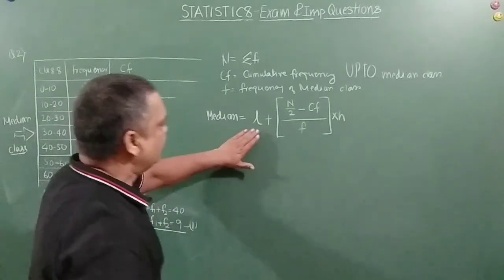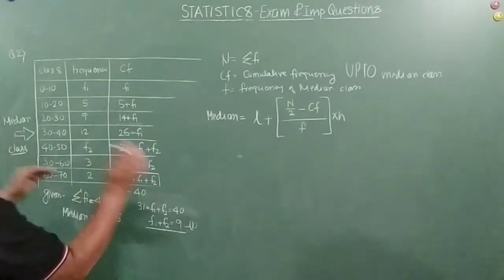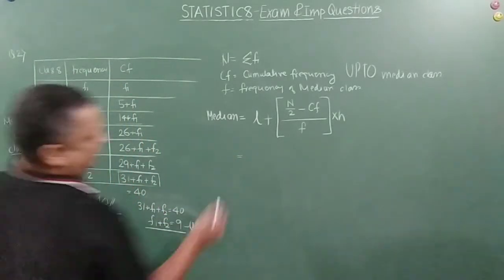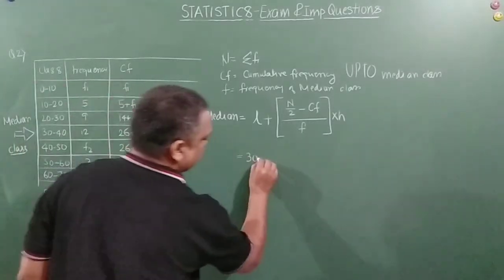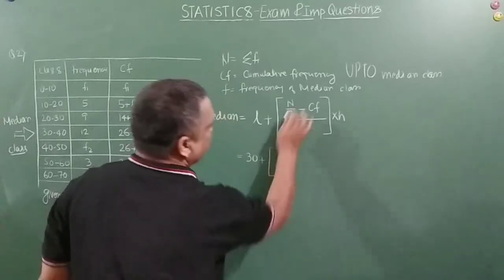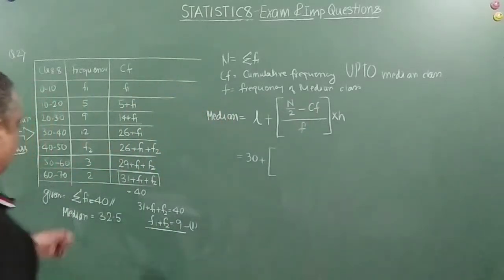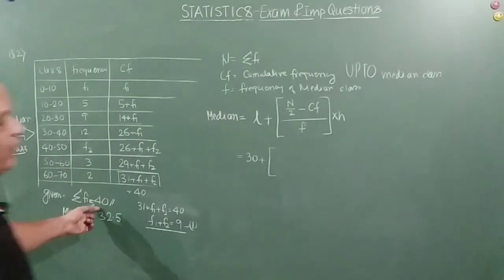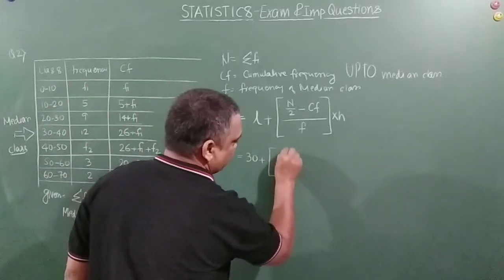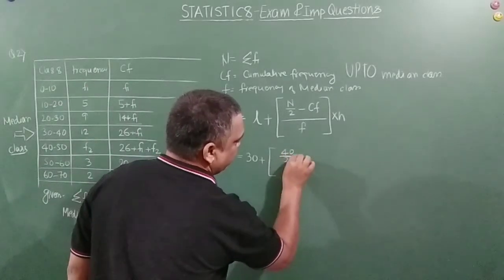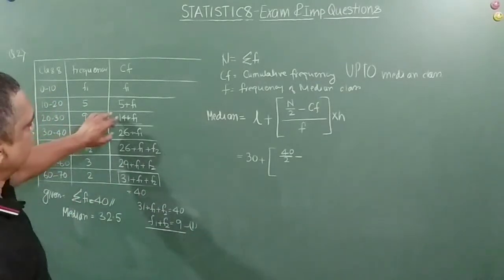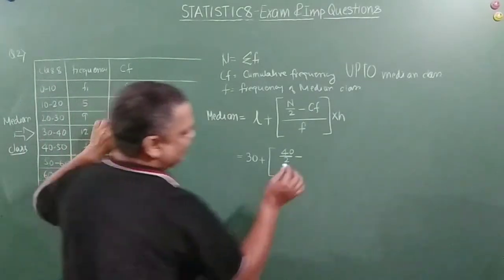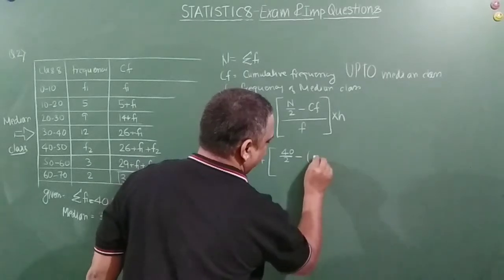Now, L is the lower limit of the median class, which is nothing but 30. Right? Plus capital N, sigma Fi, is given to be 40 to us. Right? So 40 by 2 minus cumulative frequency up to the median class, which is nothing but 14 plus F1, right?